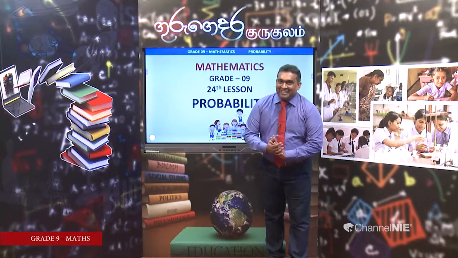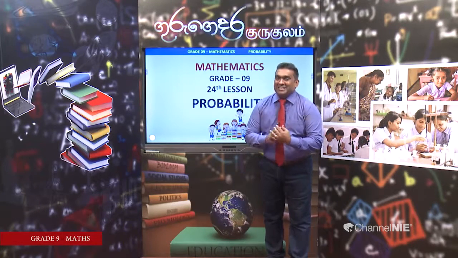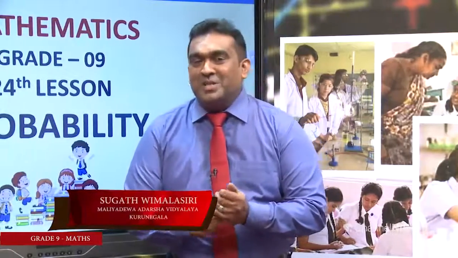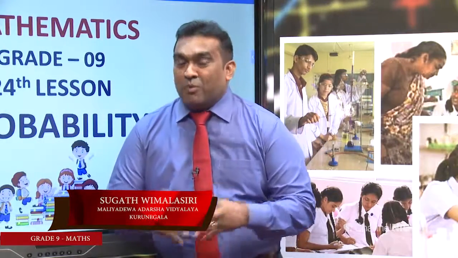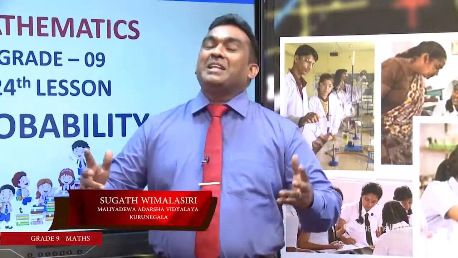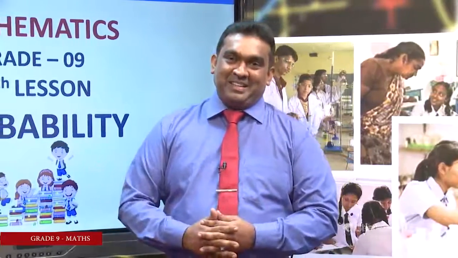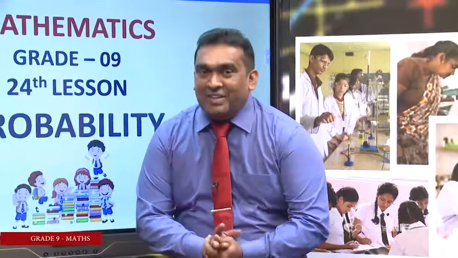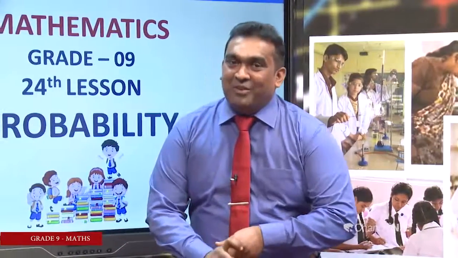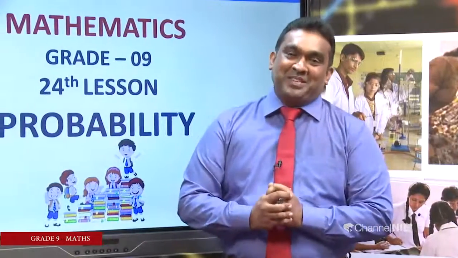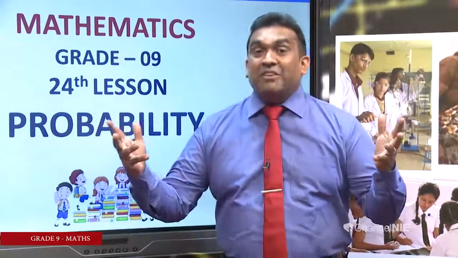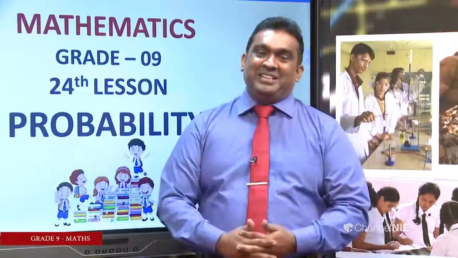Probability is our today's lesson. What is probability? Probability is the possibility of an event. There are some events in our environment. We can classify them as events that definitely occur.